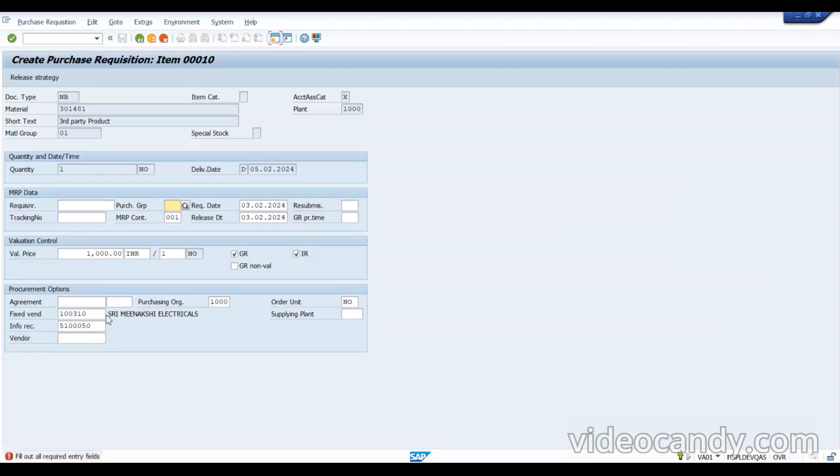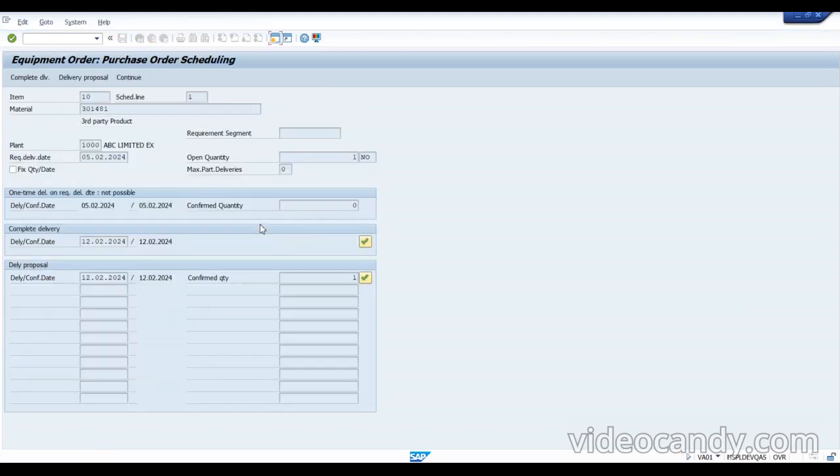Okay, so it is asking for some information. You can see the vendor already came, the info record came, the price came, all these things automatically came here. Okay, right? So now what you are going to do is just give only this purchase organization and enter. Okay, enter this.